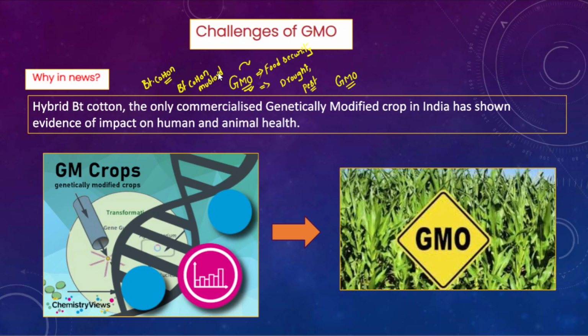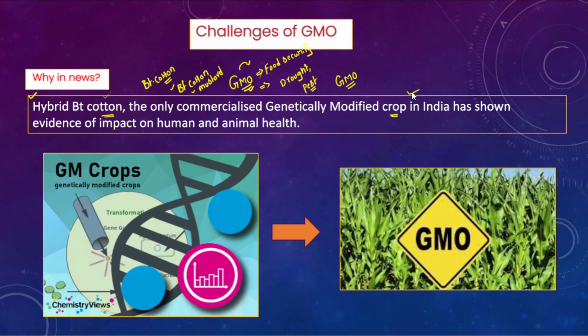Why are these genetically modified organisms in use in recent times? It is because of the hybrid variety of BT cotton. As I have already told you in an earlier part of this lecture, hybrid BT cotton is the only commercially allowed genetically modified crop in India, right? Earlier BT cotton, BT brinjal and BT mustard were also planned to be introduced in India. However, only hybrid BT cotton is the only commercial GMO crop that has been introduced in India.